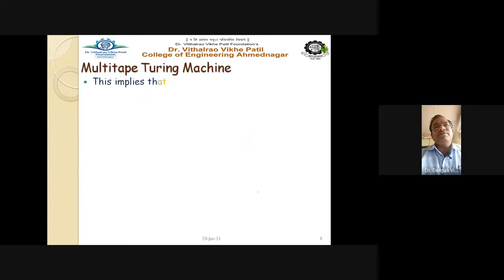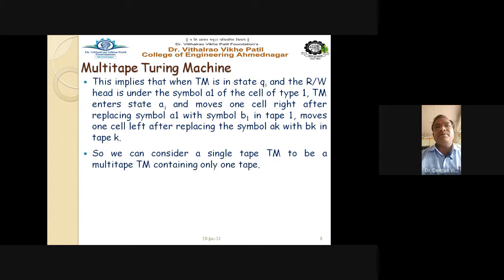The next point in the multi-tape machine is that this implies that when the TM is in state qi, the read-write head is under the symbol a1 of the cell of tape 1. The TM enters into the state qj and moves one cell right after replacing symbol a1 with the symbol b1. It is very similar to your simple Turing machine on tape 1. So this a1 and b1 indicate the tape number, meaning the input is from the first tape, or the output is to be printed on the first tape itself. So move one cell left after replacing the symbol ak with bk in the tape k. So k stands for the tape number.